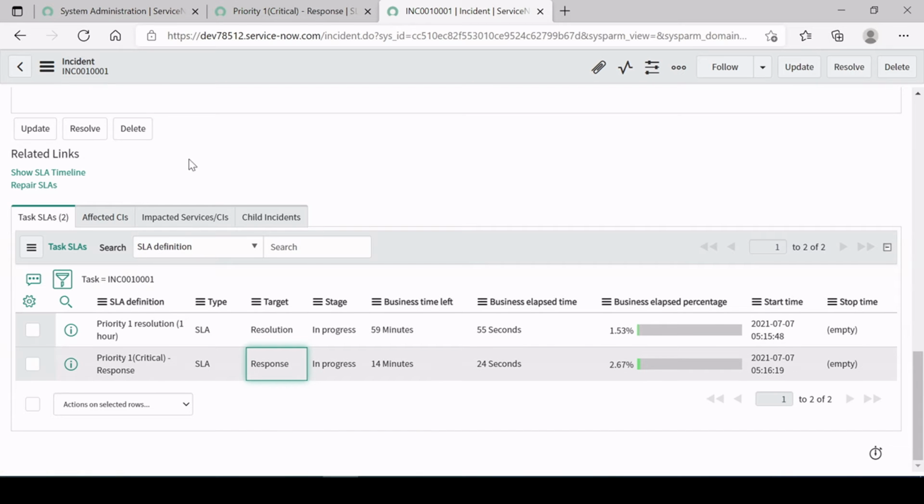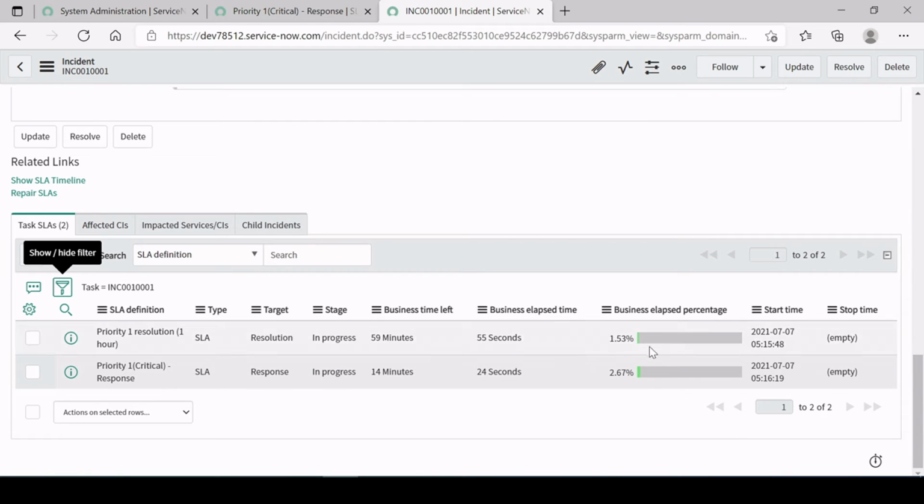As you can see, guys, business elapsed time is showing 2.67%, because this SLA is just for 15 minutes. If someone is not responding, then it will breach the SLA, right? As you can see here, the start time is 5:16:19. This SLA got started. Still the stop time is empty, because it is not yet stopped, right?